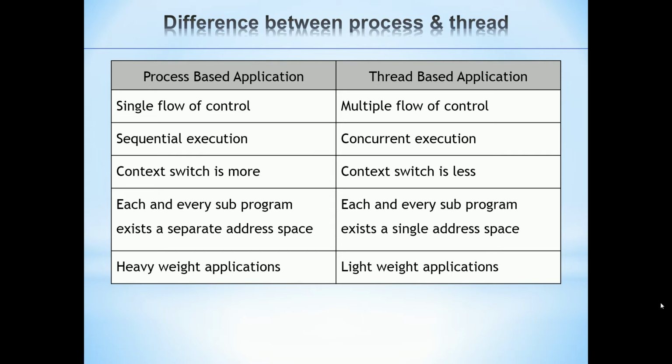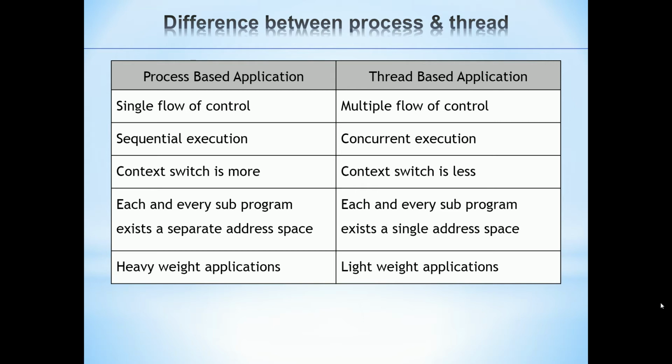What is a context switch? A mechanism of switching the control of the CPU from one address space to another address space is known as a context switch. In a thread-based application, context switching is less. In a process-based application, each and every subprogram exists in a separate address space. What is address space? It is created by the operating system for the temporary execution of a program. Whereas in a thread-based application, each and every subprogram exists in a single address space.